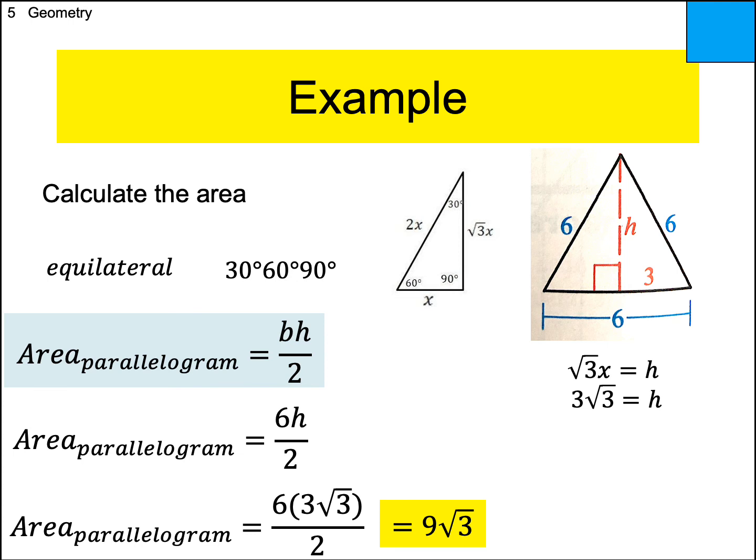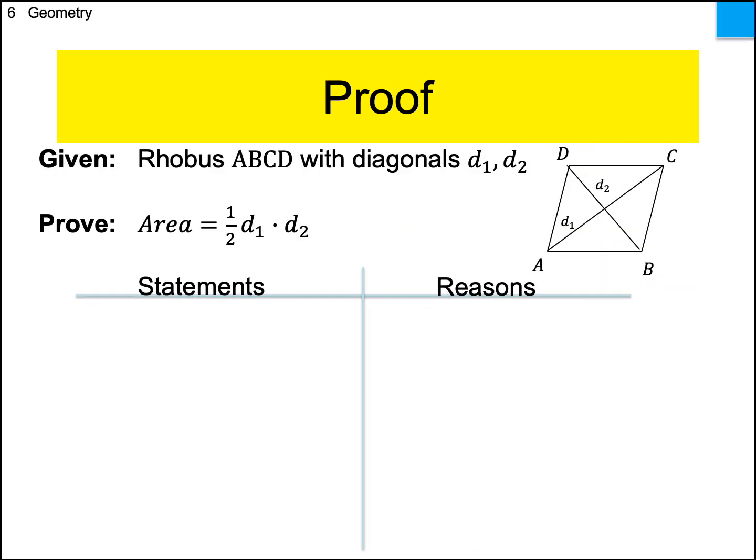Okay, enough of that. All right, let's get on to the real thing, the brand new thing of the day. So we haven't done anything with rhombi. This is a formula that kind of comes out of the blue. Now a rhombus also is a parallelogram, right? And remember, parallelogram is base times height. But this is going to be an additional formula. So we can always use base times height in a rhombus, but here's an additional formula.